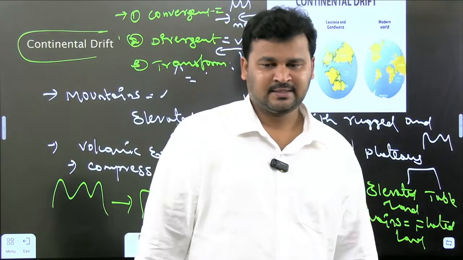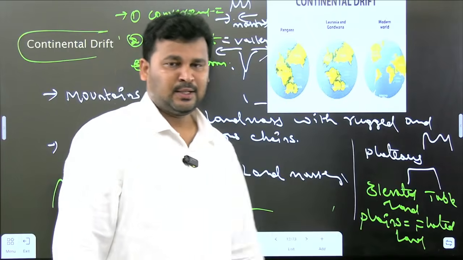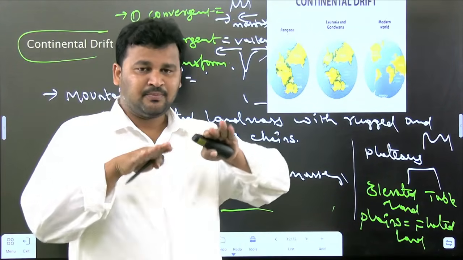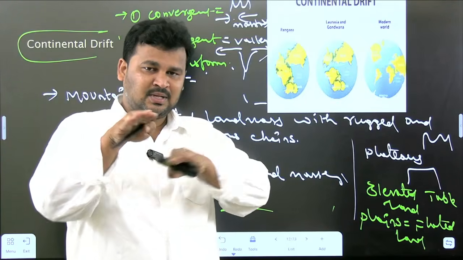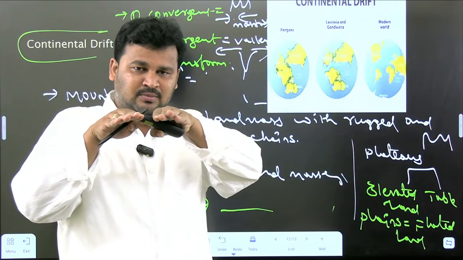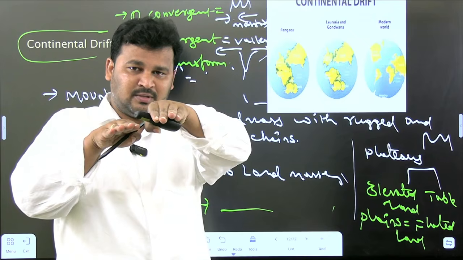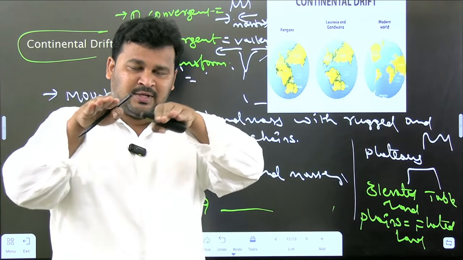Coming to the transform boundary interaction. One thing you have to keep in mind is that transform means two different plates are sliding. One plate is going away in this way, and the second plate is coming in this way. This is how these two tectonic plates interact.